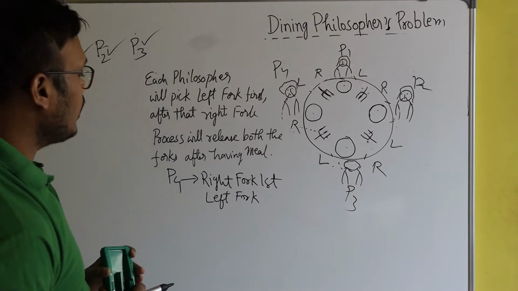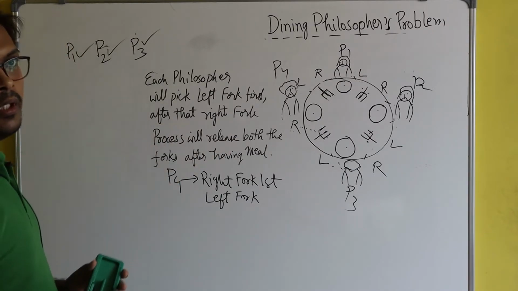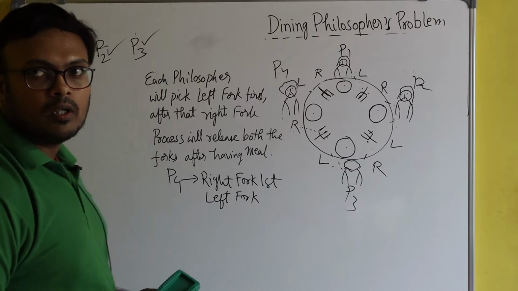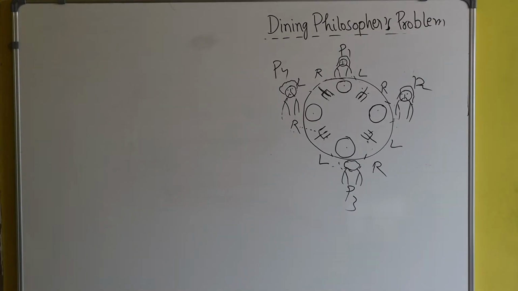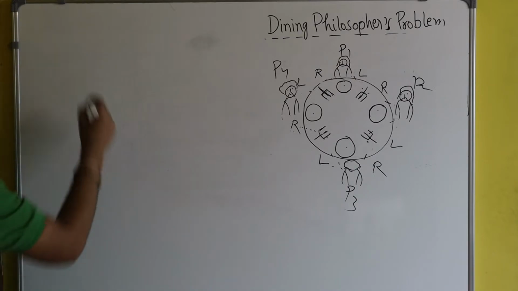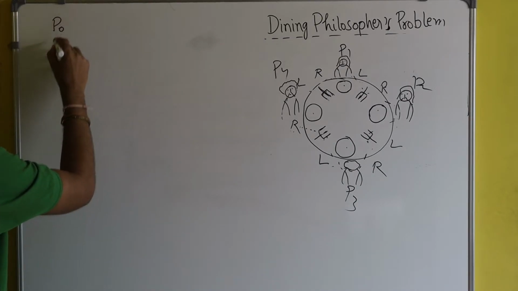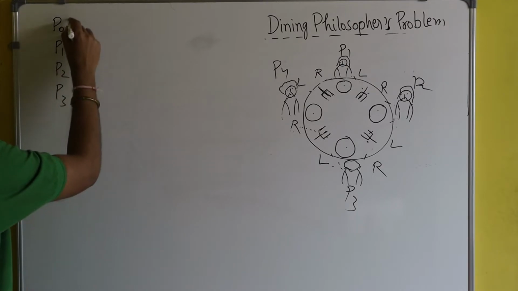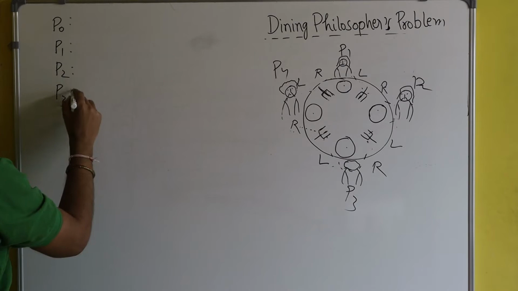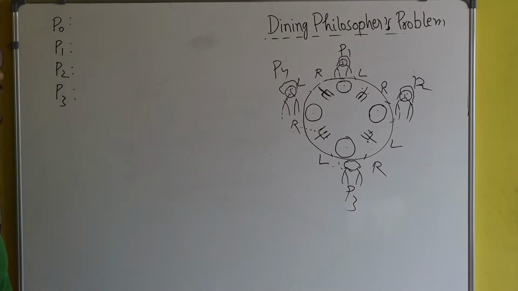Now let me explain it in terms of the mutex variable. Suppose there are 4 processes, P0, P1, P2 and P3, and all of them want to enter the critical section.